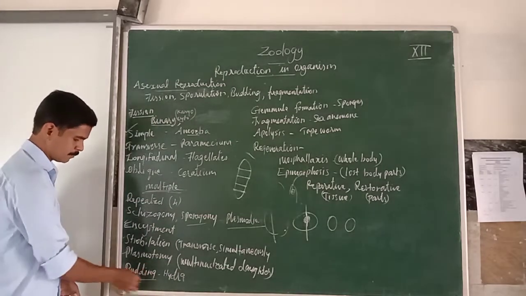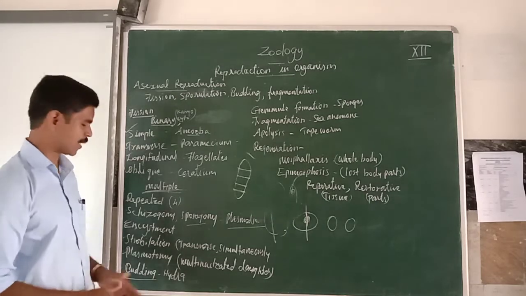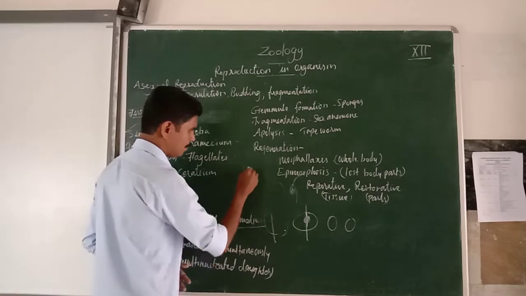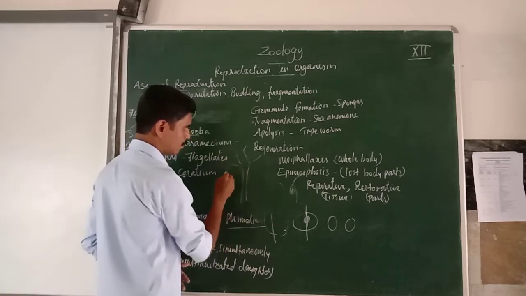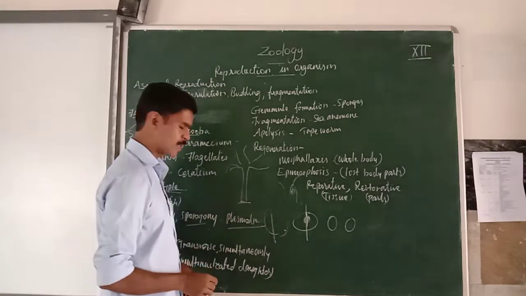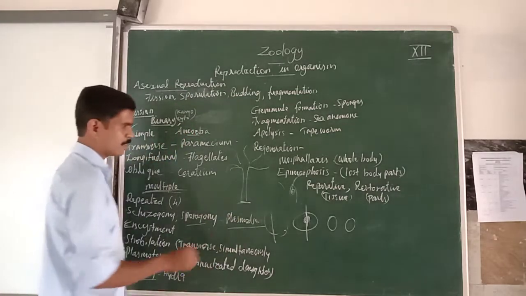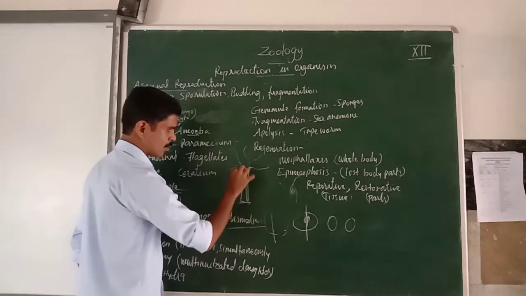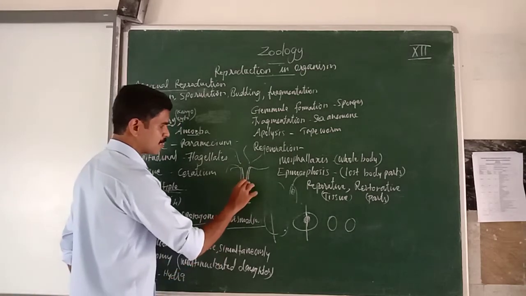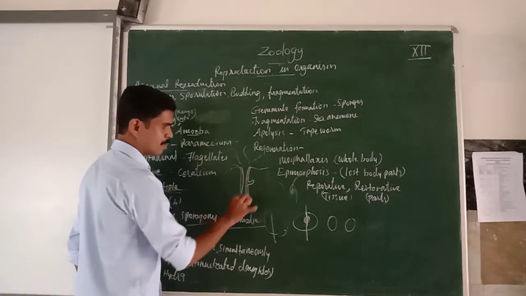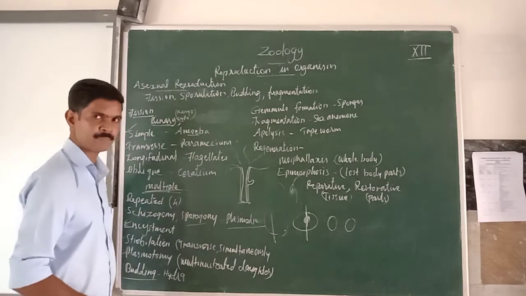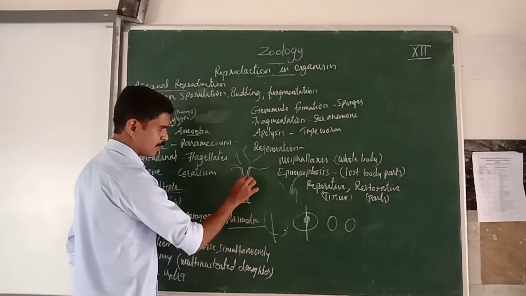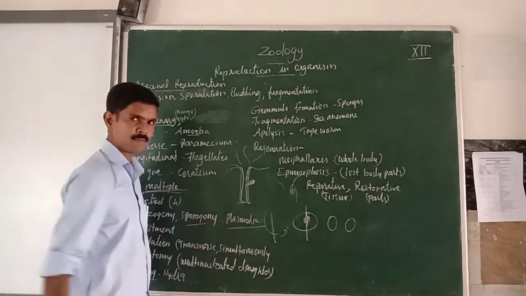Then next one is budding. This type of reproduction we can see in the body of the hydra. So just imagine the hydra. During this type of reproduction, the body wall of the hydra has two important layers. One is the ectoderm and the next one is the endoderm. A small projection or elevation takes place in the body of the hydra, in the ectoderm region. Understand? Then this ectoderm region is pushing outside, and then the endoderm is also pushing outside.